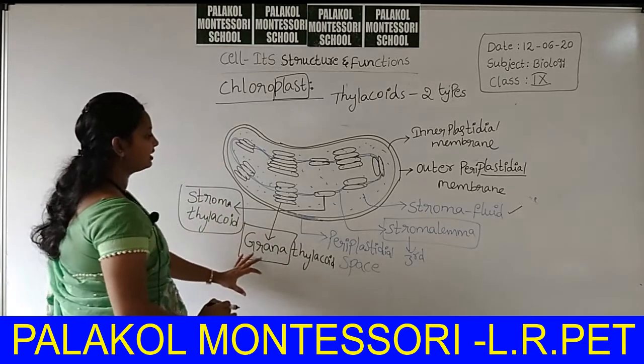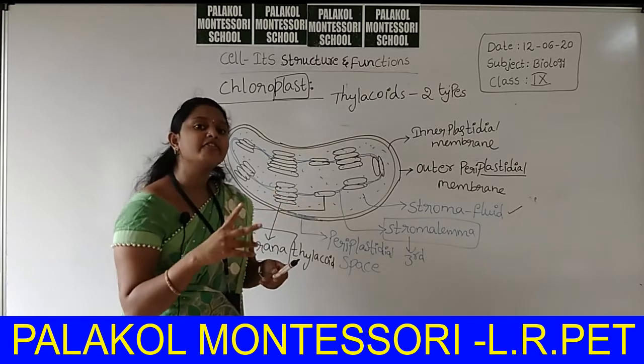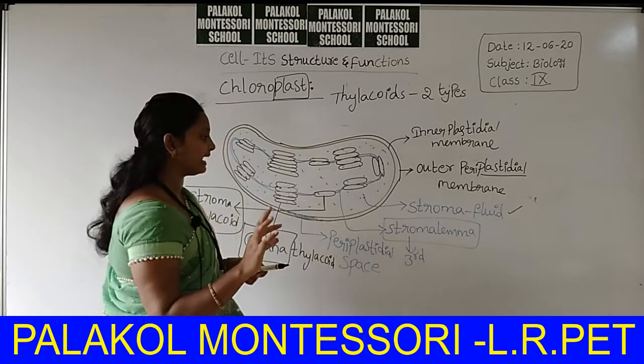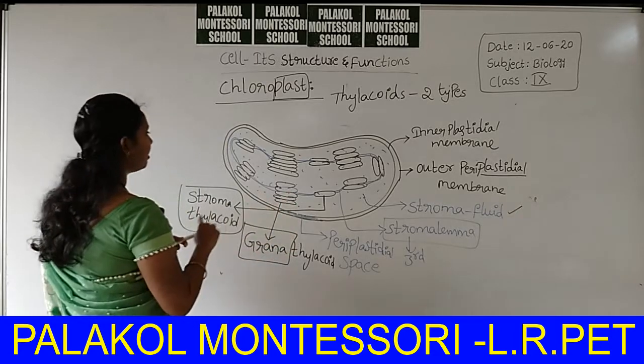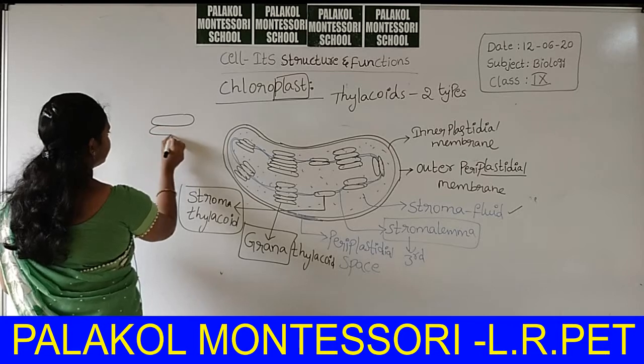But in case of grana thylakoid, the thylakoid surfaces are of two types. That means it is grana.